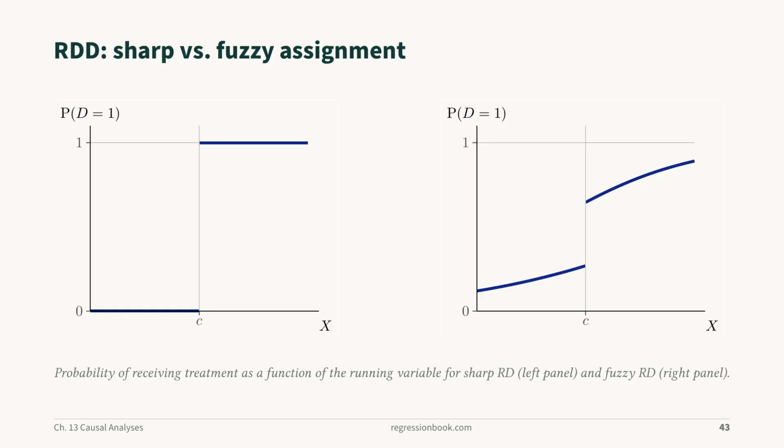The two panels distinguish the designs visually. In a sharp discontinuity, treatment probability jumps from 0 to 1 at the threshold. In a fuzzy discontinuity, it rises discontinuously but remains between 0 and 1 because some units do not follow assignment. The first estimates a local effect directly from the outcome jump. The second uses cutoff assignment as an instrument for treatment and divides the outcome jump by the treatment probability jump.